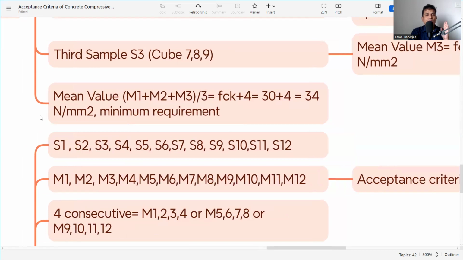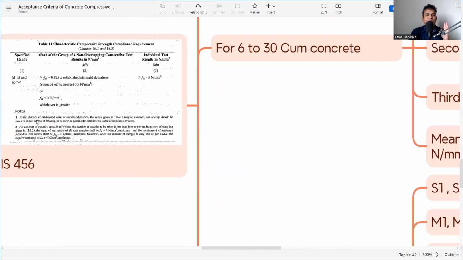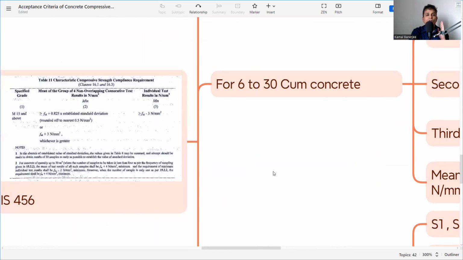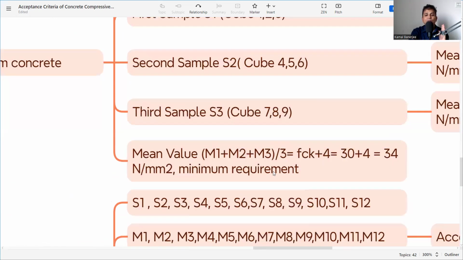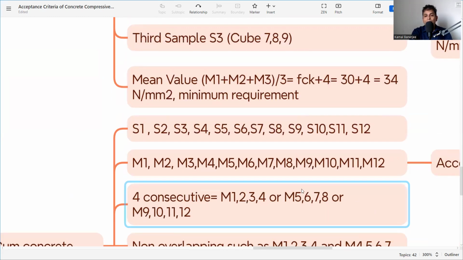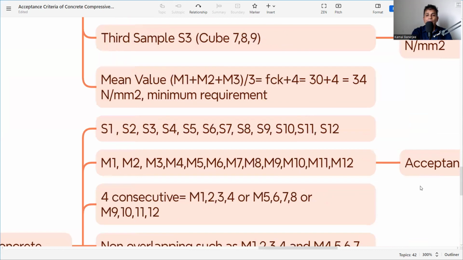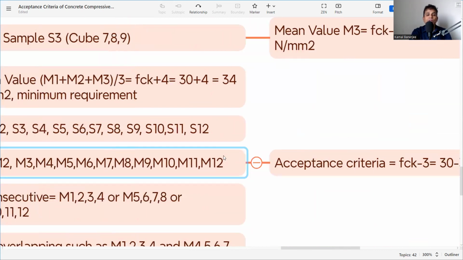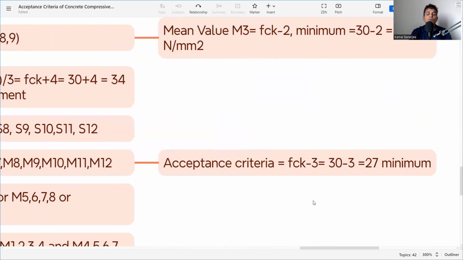And the other value you have to take, again, here FCK minus 3 is the individual test result. So the individual sample should be FCK minus 3. Now, again, we have to get the mean of the samples. Every sample, that is M1, M2, M3. For S12, the mean value is M12. For S11, the mean value is M11. All we are getting within the limit, that is 27, FCK minus 3.